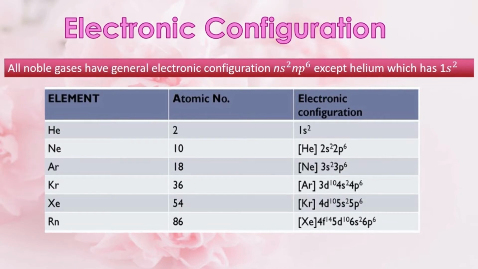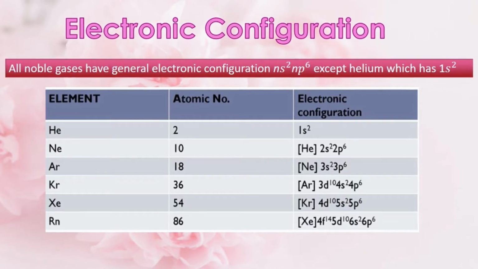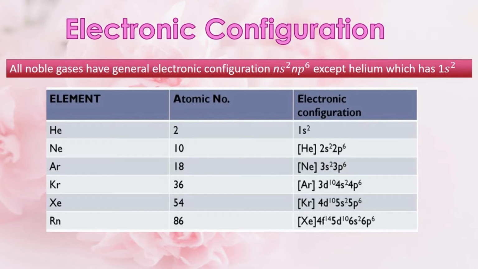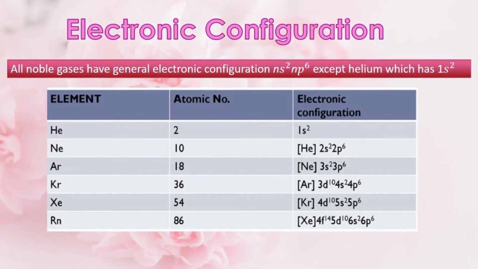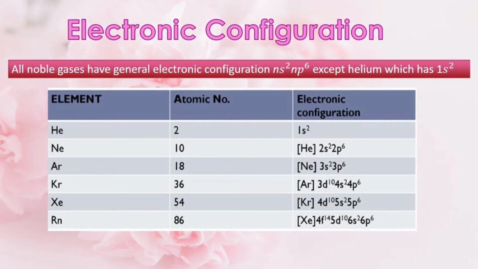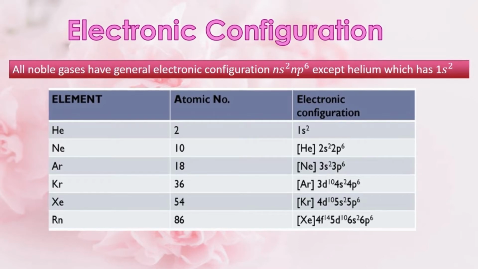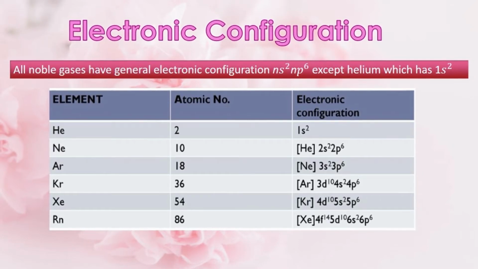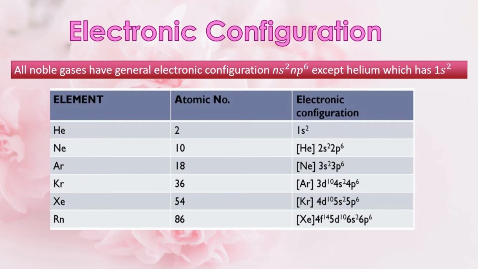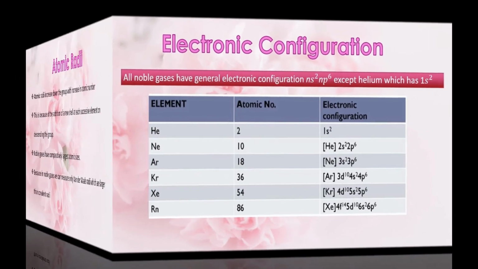Now let's find out the valency of group 18 elements. As these elements have stable configuration, they do not have a tendency to lose, gain or share electrons. Hence their valency is 0.